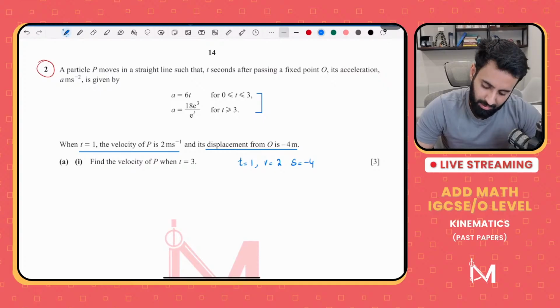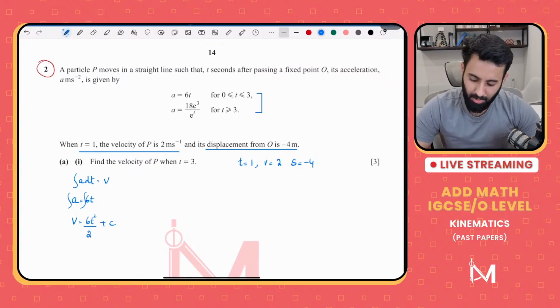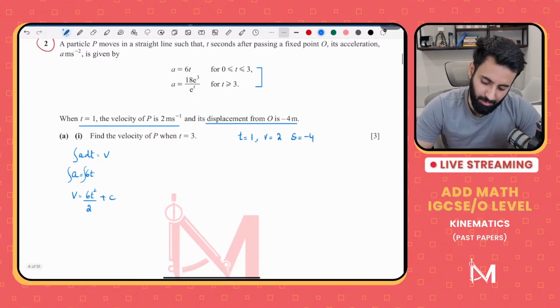Sorry. Integrating acceleration with respect to time will give us velocity. So acceleration is equal to 6t. If I integrate it, that means v is equal to 6t squared upon 2 plus c. Now notice we have a value of t and a value of v, which we can plug into the equation and find the value of c.